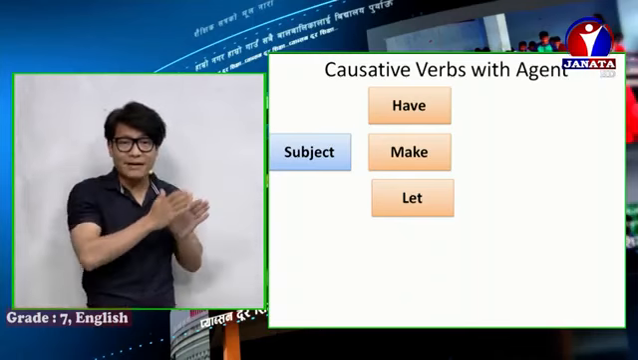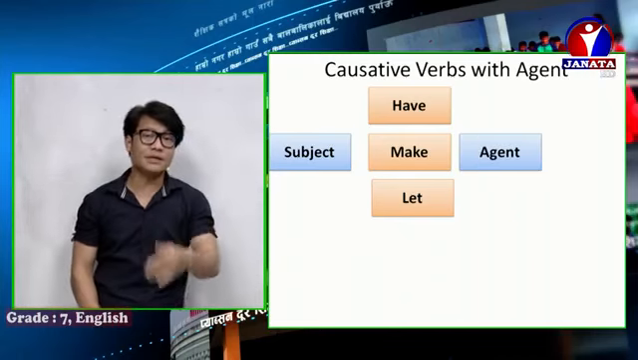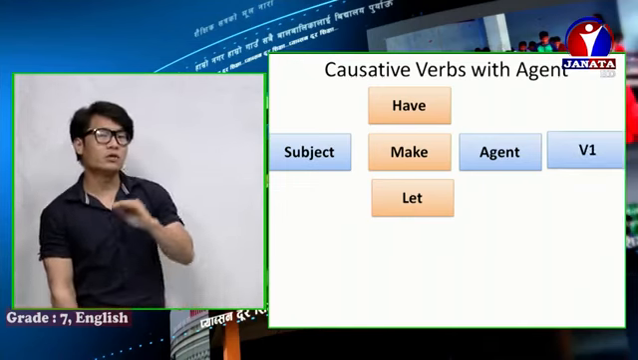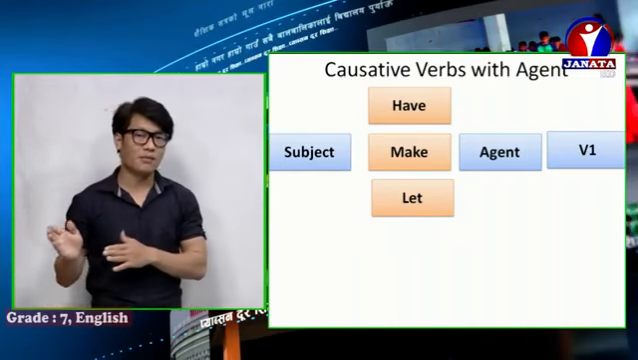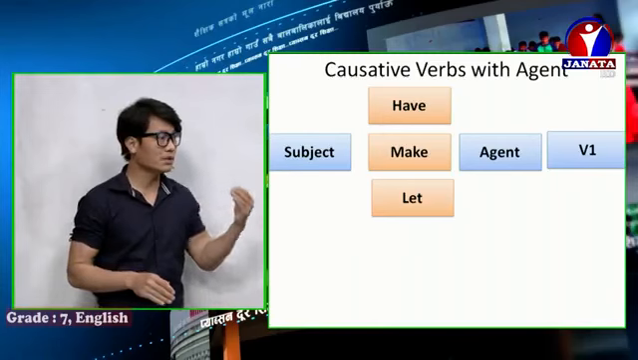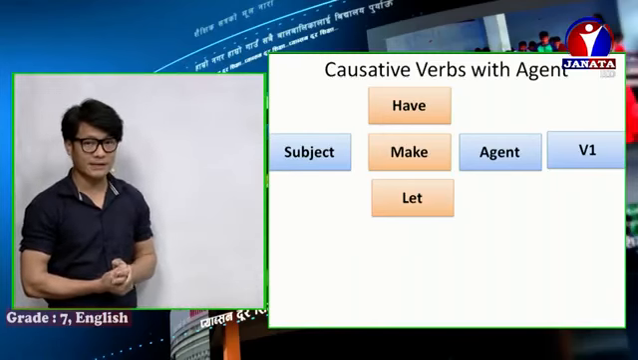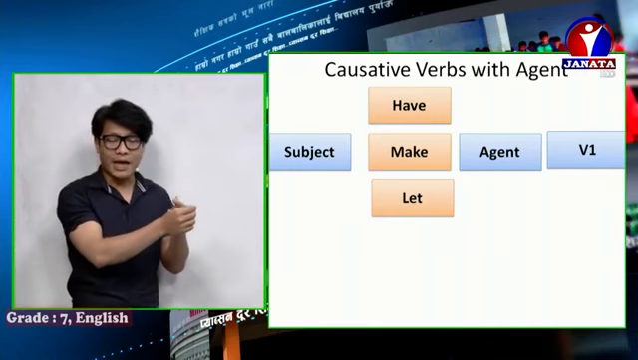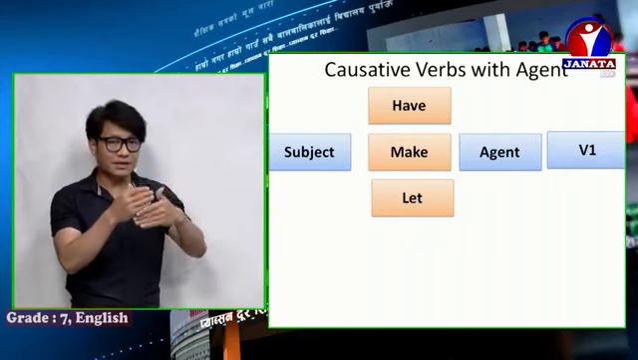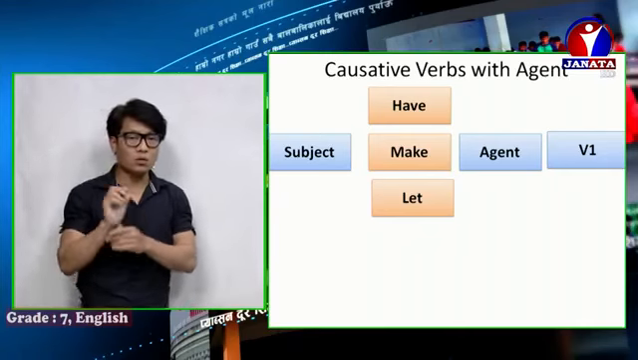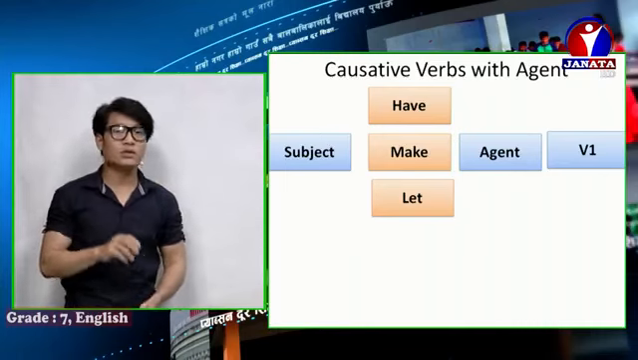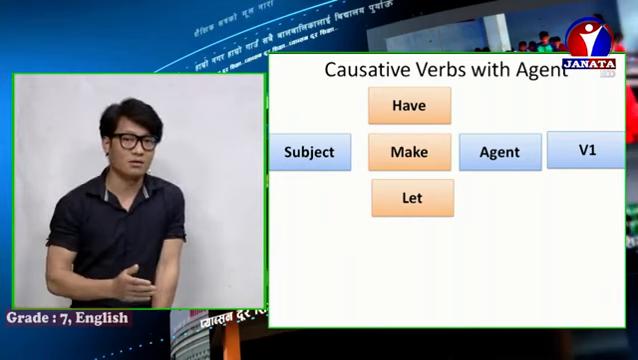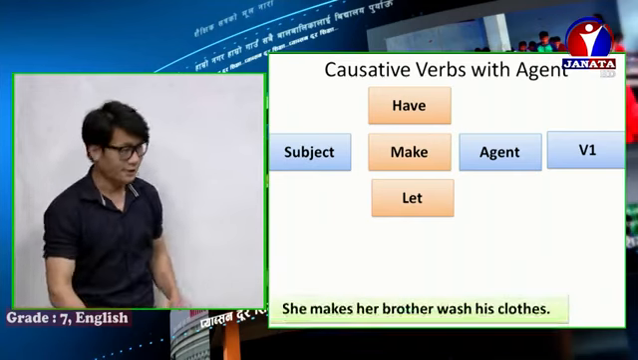Subject, make, have, let. After this, if there is an agent, then we should use direct verb 1. We cannot use an infinitive verb, two plus verb 1. We need to use direct verb 1. Once again, if there is a subject, then make, have, get, and after that, if there is an agent, agent means doer, who does the work, then we should use direct verb 1. If you use an infinitive verb, then that's wrong. So let's have an example here.